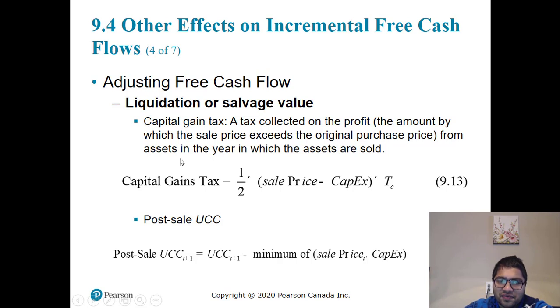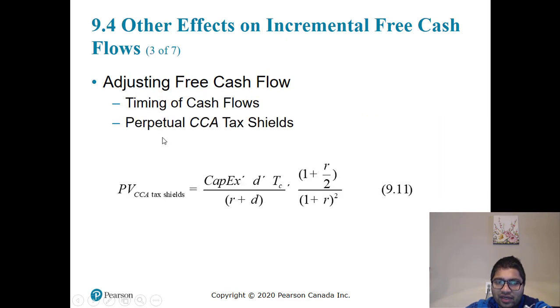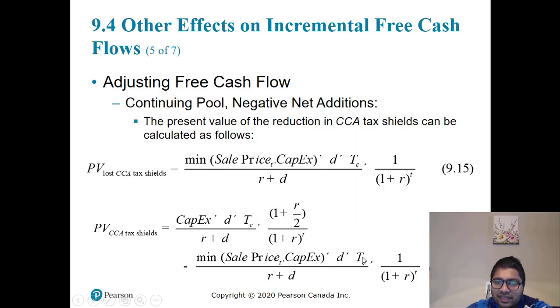So if salvage value is there, we use this whole formula. Capital gains tax we calculate, then we calculate the tax shield and we deduct. So this whole formula: capex into D into T into (1 plus R by 2) divided by (1 plus R), and then minus minimum of sales and capex, into (1 plus R) plus D into T, into TC. And we did this in the Excel sheet.